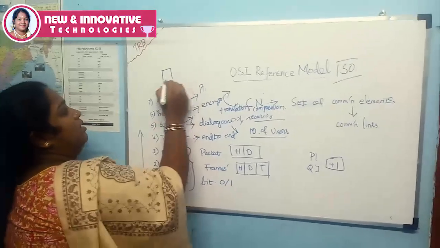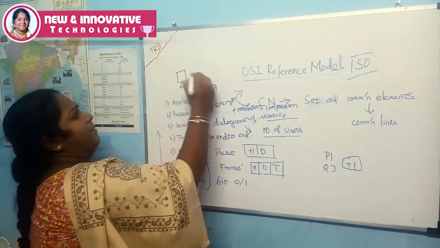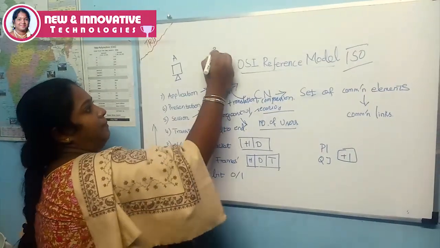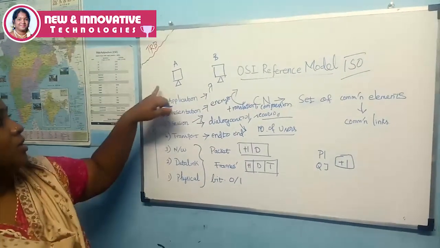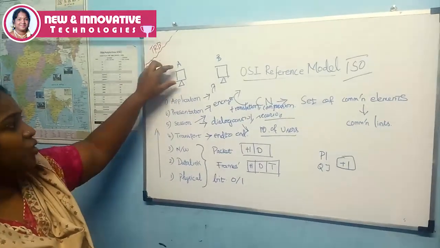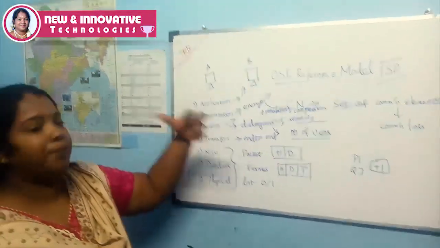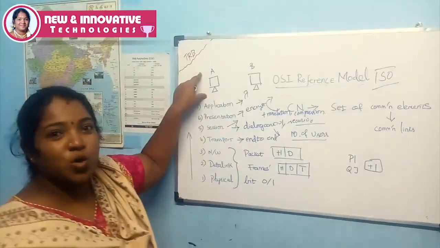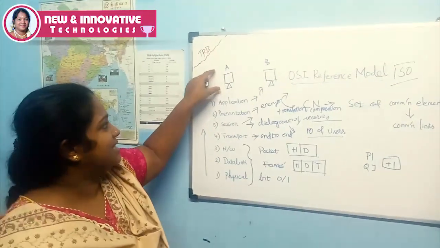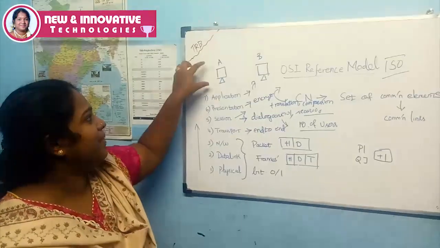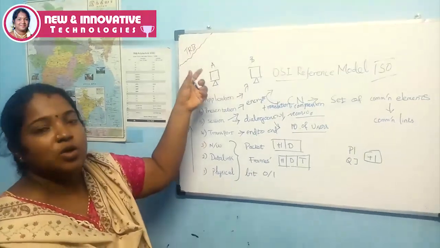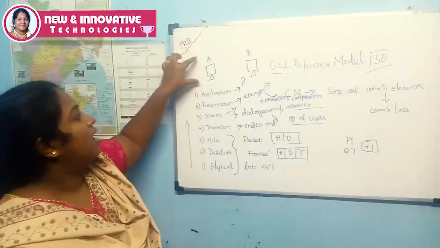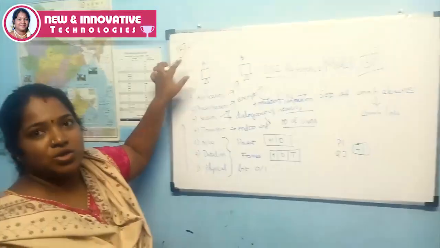For one example, there is one host, host A, and here another host, host B. From host A to host B, one message is to be passed. What is known as host A? A host is nothing but a sender, maybe a receiver. This may be one computer or one mobile, or whatever can be called a host.